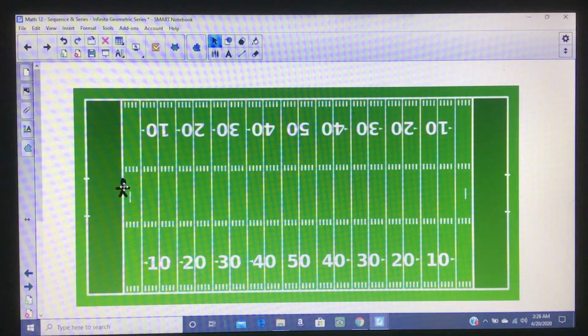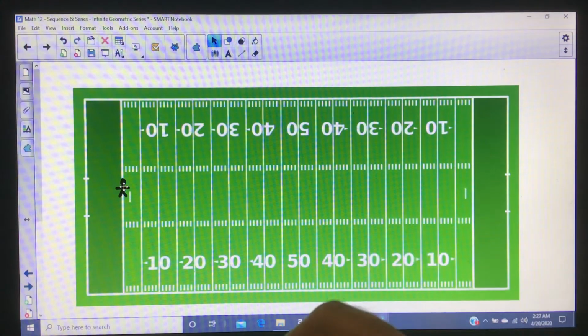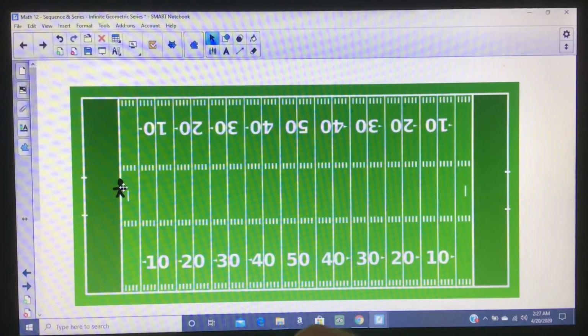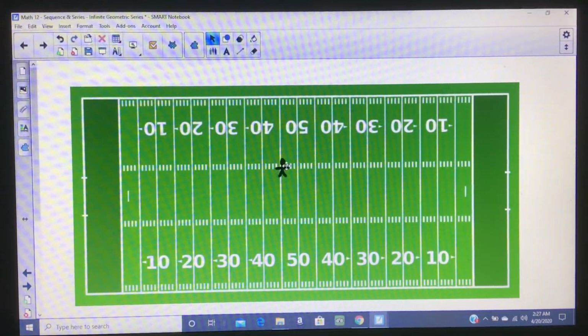And then when they stop, they are going to walk half of what's left. And then they're going to stop and walk half of what's left. And they're going to keep doing this, and we'll see how far they get. So I'm going to start here. The first person's step is going to be to start here and then walk half the field. So I'm going to let them walk half the field, and then I'm going to have them stop.